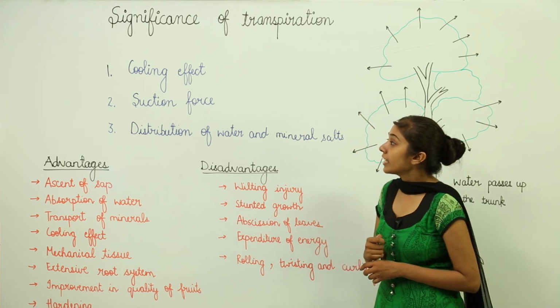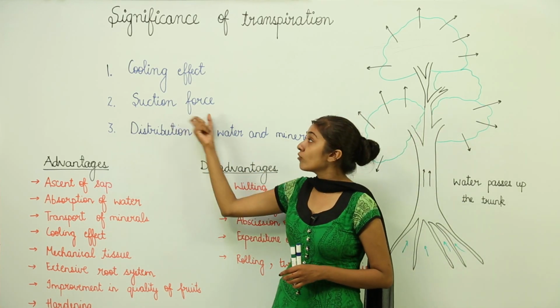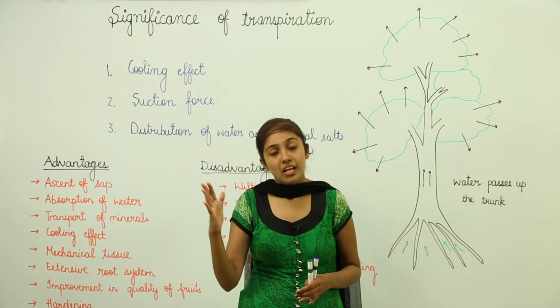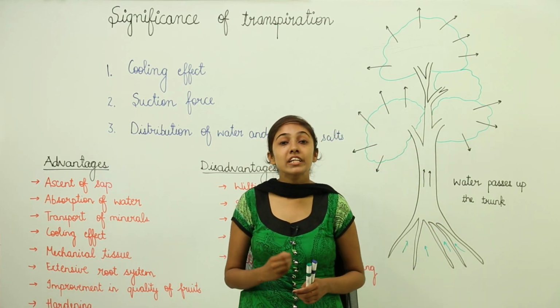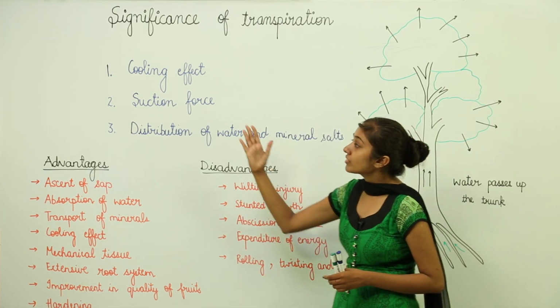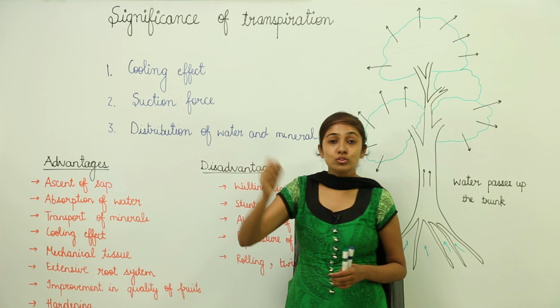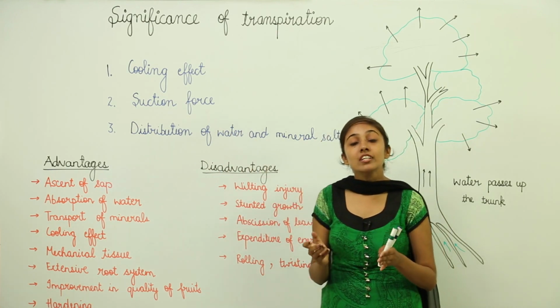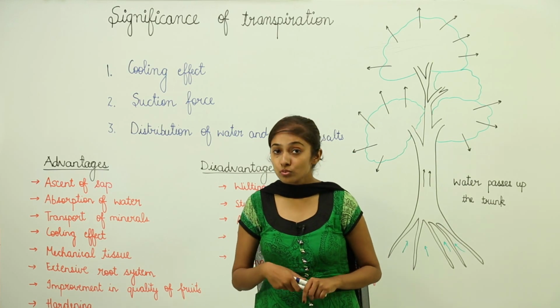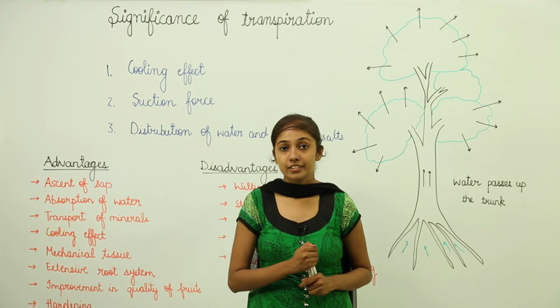Then transpiration helps in the development of the suction force. Now, as the water is lost by the plant, this generates a transpirational pull, right. And that transpirational pull is because of this suction force, and due to this force only the water moves up into the xylem vessels and reaches the other parts of the plant, right.